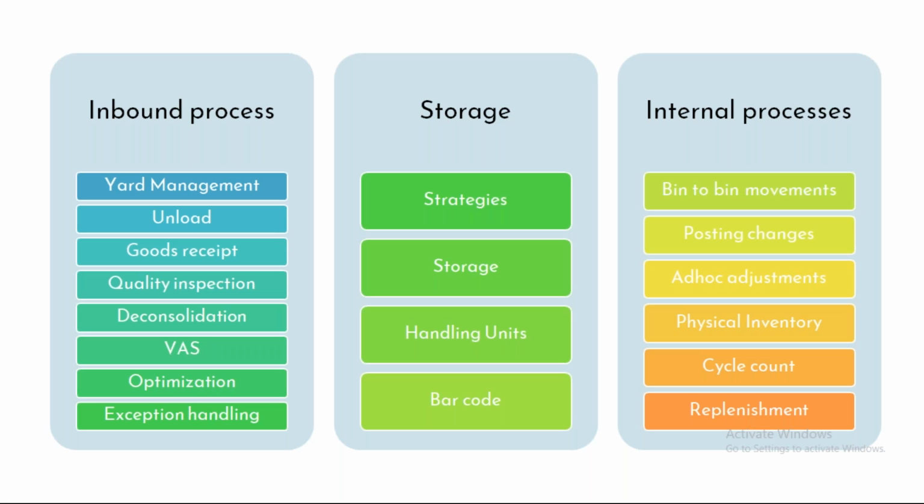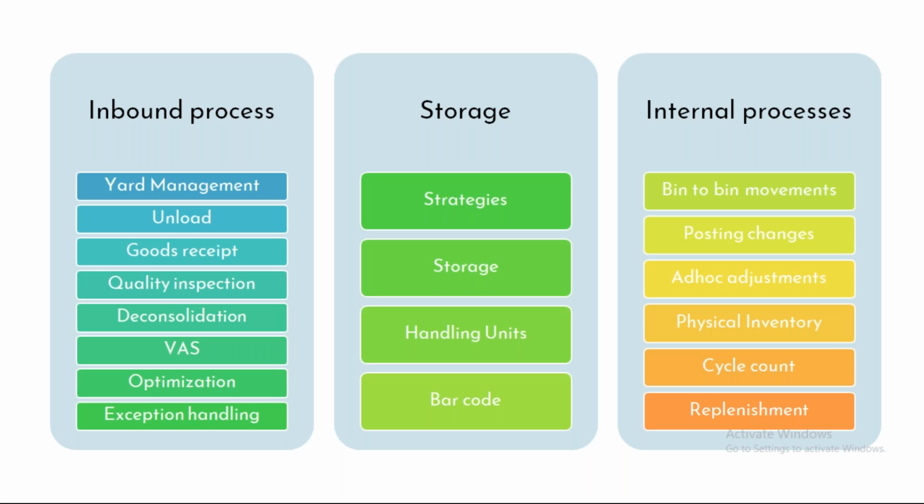When it comes to other internal processes, we have bin to bin movements. For some reason, I would like to move the stock from one bin to another bin. Or I received some stock which is in quality inspection, quality hold. Now the quality team has cleared the stock, saying that yes, this stock is meeting my quality requirement. Now I need to consume it. Obviously we don't consume it from the quality inspection stock, so we need to convert the stock from quality inspection stock to normal stock, which is nothing but posting change. Those transactions, and obviously all ad hoc adjustments.